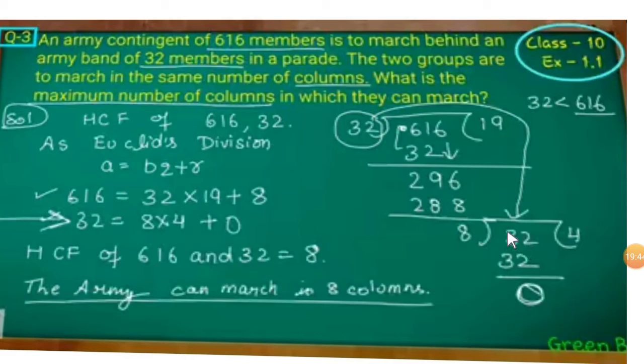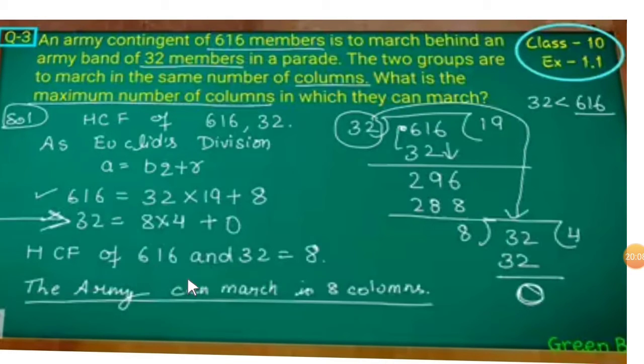First you have to write this: 616 is equal to 32 into 19 plus 8 as the remainder. This is the first step. Next, 32 is equal to 8 into 4, 8 4s are 32, plus remainder 0.